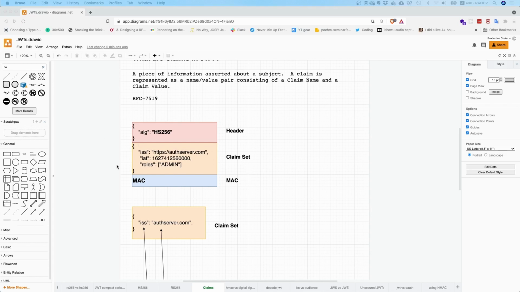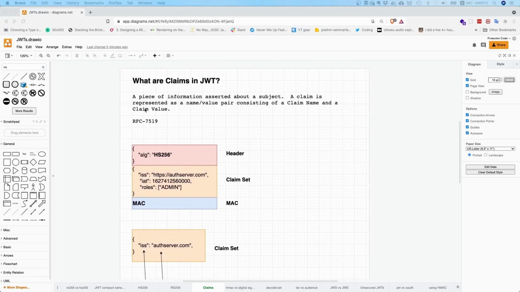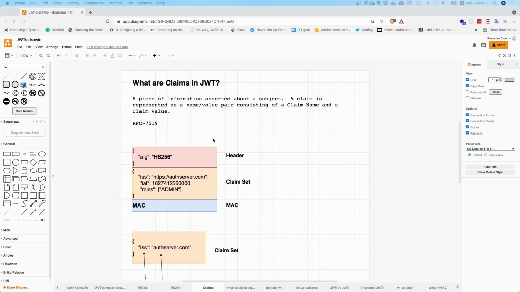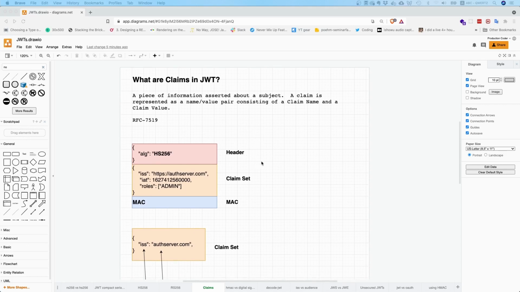Technically speaking, this is just a key-value pair, right? But in security, the name claim has a special meaning. A claim means that some provider, whoever created this token, makes a statement, an assertion about someone else, like a subject. It could be a server who gets the token, or a person who gets the token. You make a statement about a subject.